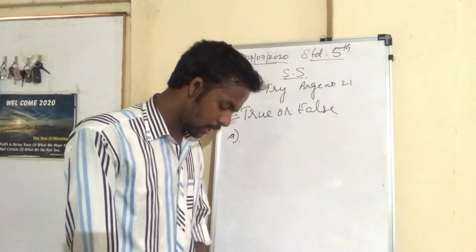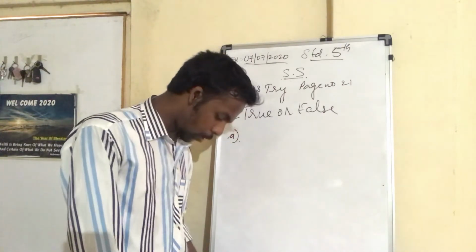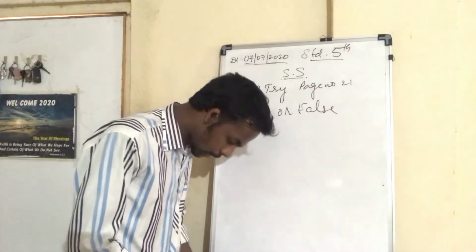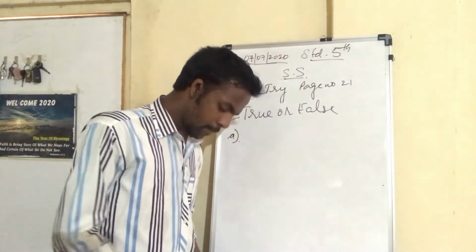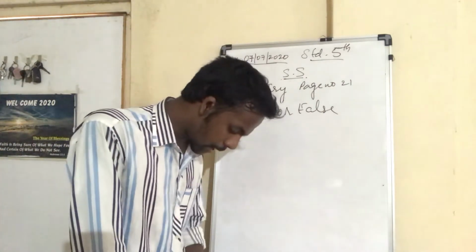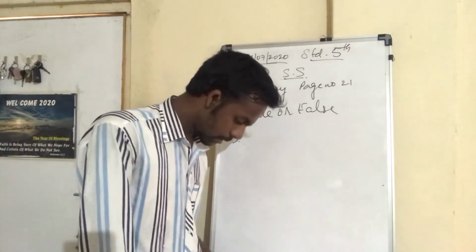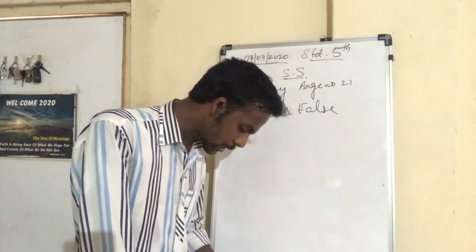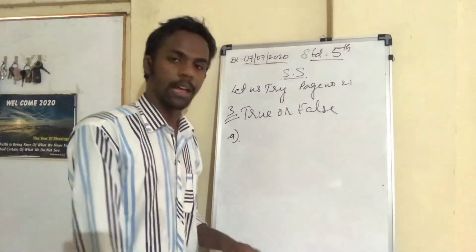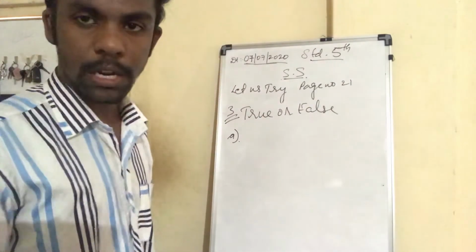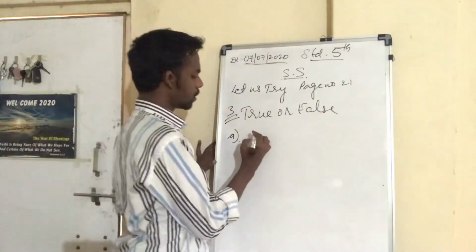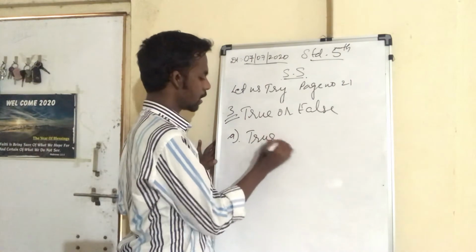We have seen that in the explanation on page number 20. On the second paragraph, molten rocks known as magma rise upwards and create cracks or vents on the earth's crust. This is the same thing. So according to that, the first answer is true.